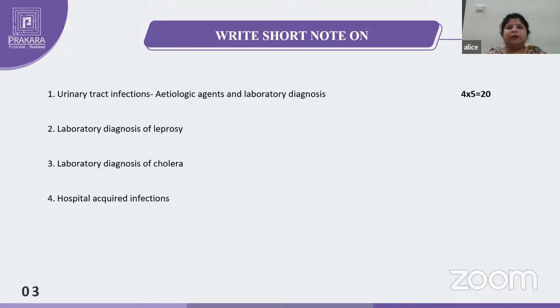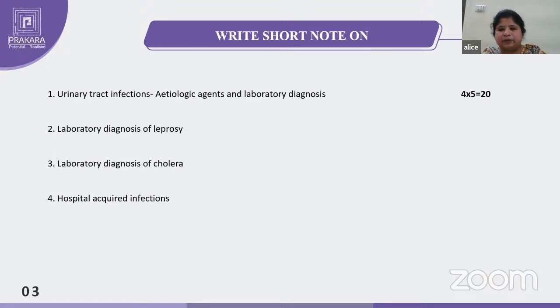And next is the urinary tract infections. Here they asked the etiological agents and laboratory diagnosis. So all of you know UTI infection, etiological agents means causative agents. Here the causative agents will be mostly E. coli, Klebsiella, Serratia, Pseudomonas. These will all come under the UTI, urinary organism causings.